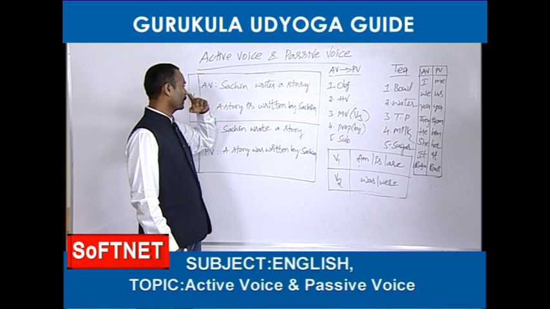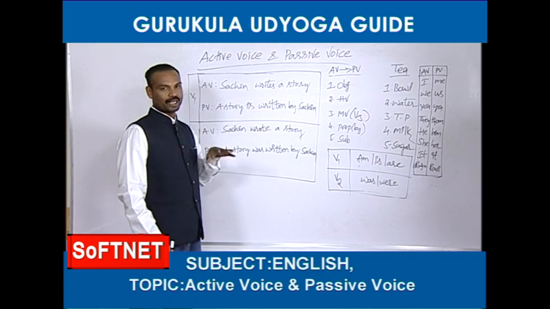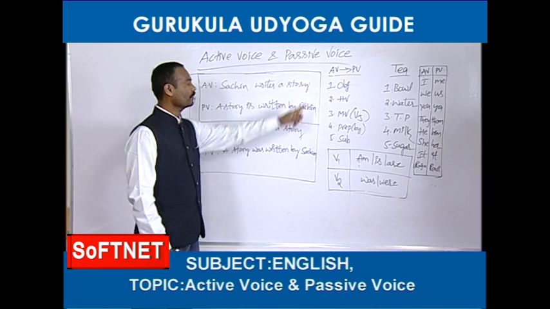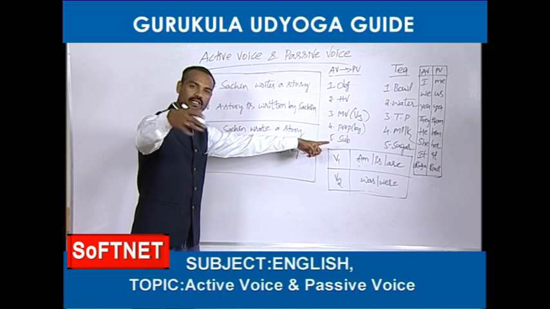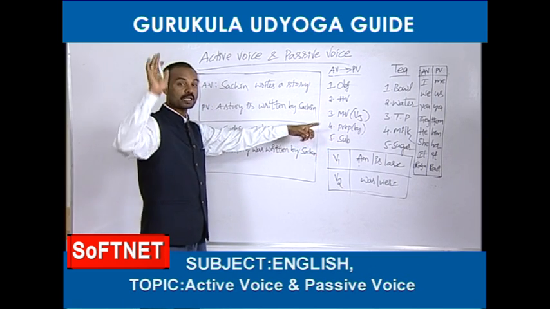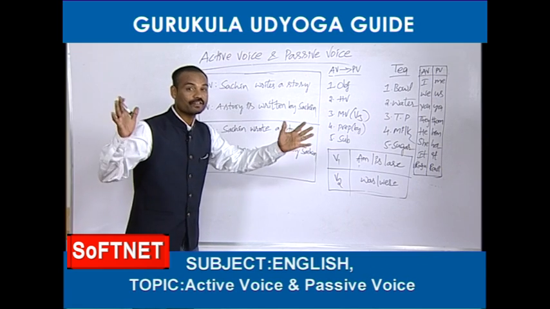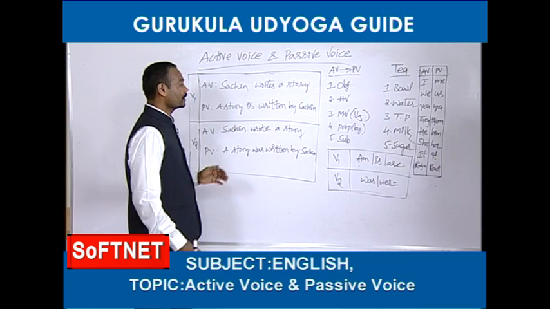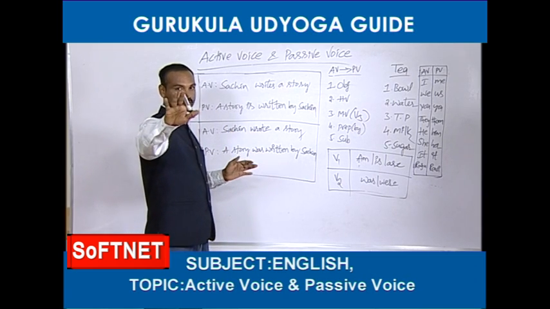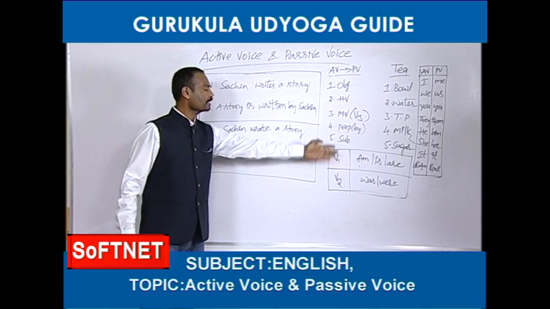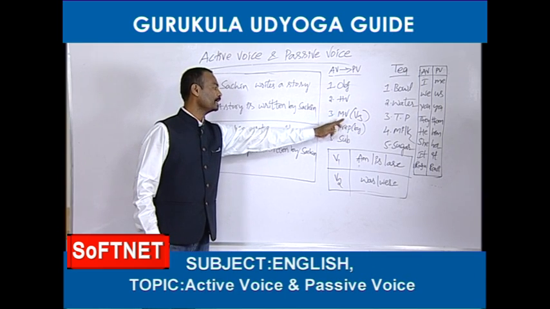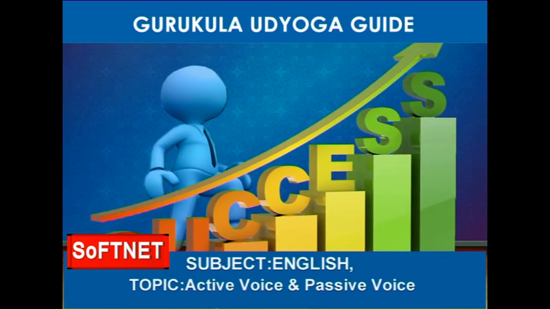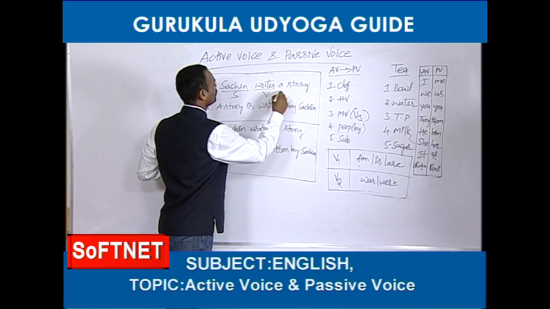To change an active voice into passive voice, how many items do we need? I have already told you very clearly. More than 5 to 6 times I have explained. I have eaten your brain like anything, I think, 10 minutes ago. So I don't explain once again. See, 5 items are required: object, helping verb, main verb, preposition and subject. Sachin, this is the subject, this is verb, this is object.